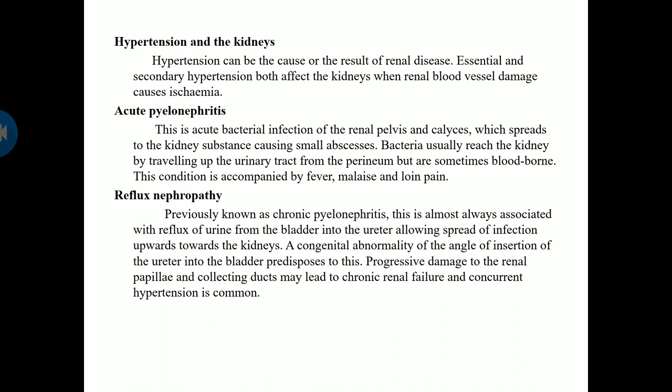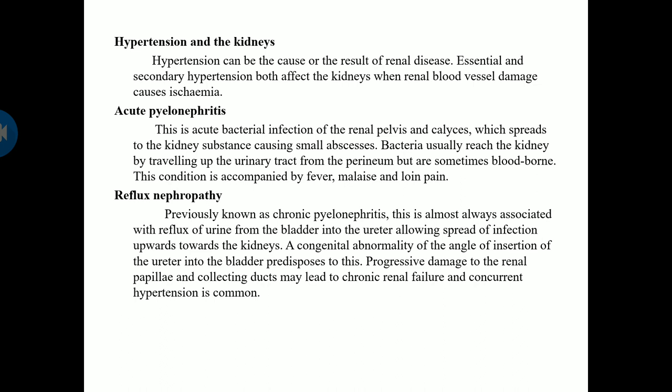Next is reflux nephropathy, that is backflow of urine from your urinary bladder to the kidney. Previously known as chronic pyelonephritis, this is almost always associated with the reflux of urine from the bladder into the ureter, allowing the spread of infection upwards towards the kidney. It is a congenital abnormality, that is by birth itself, there will be an abnormal angle of insertion of the ureter into the urinary bladder, which will lead to reflux.